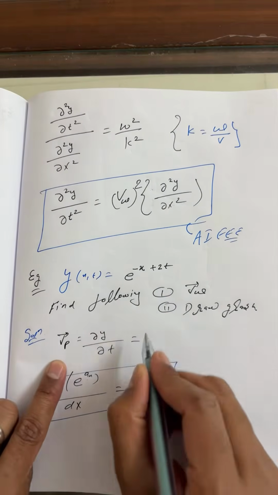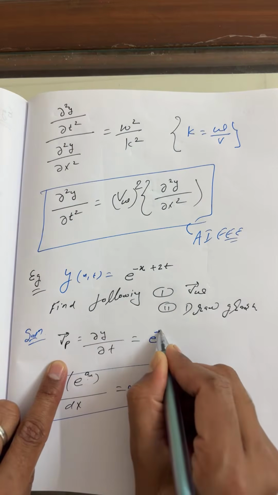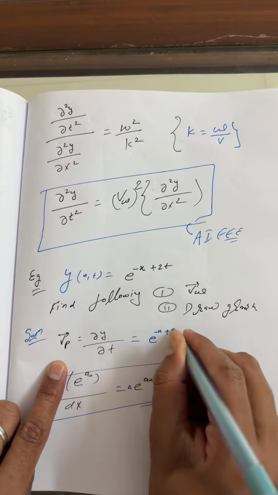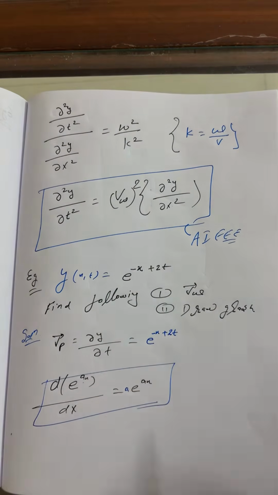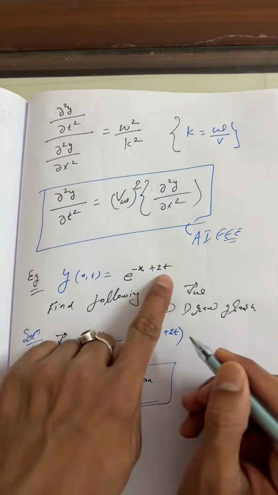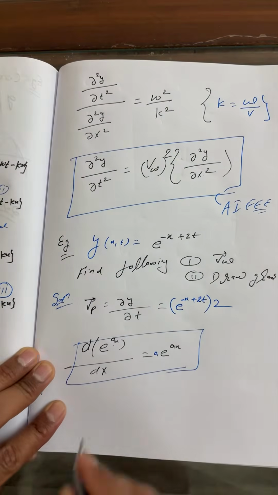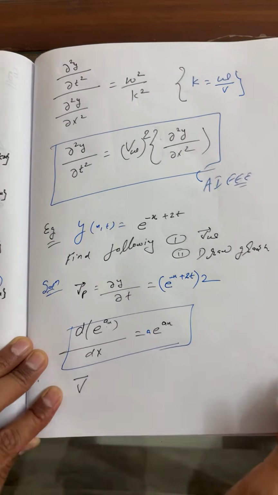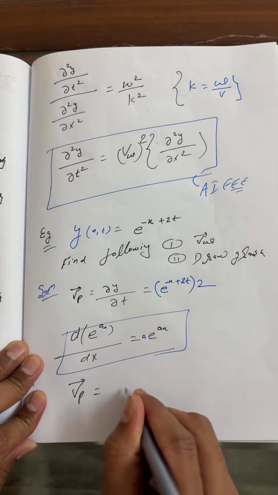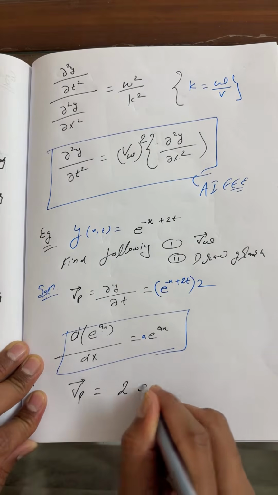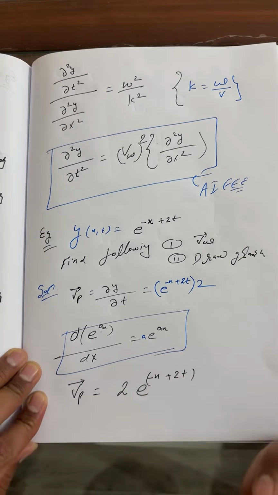The entire function will come as it is, e to the power minus x plus 2t, and we simply multiply by the coefficient of t, that is 2. I'll write it here once again for visibility. This is the velocity of particle: 2 times e to the power minus x plus 2t.